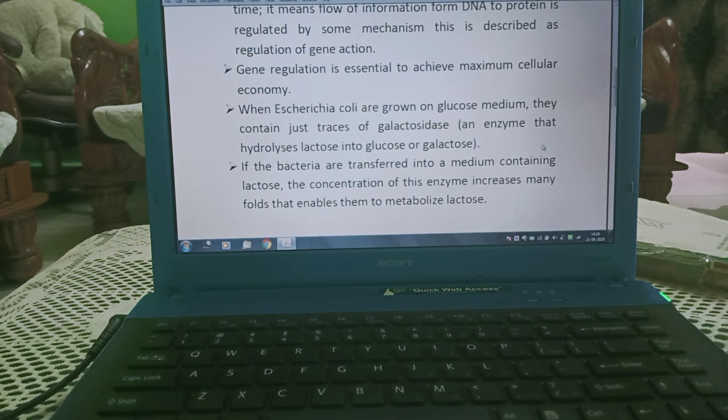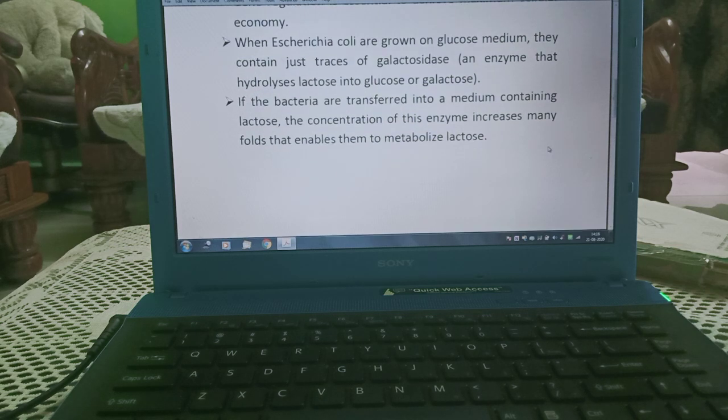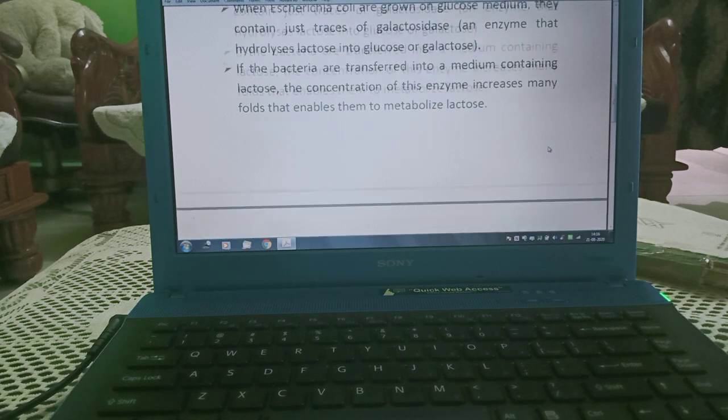When Escherichia coli are grown on glucose medium, they contain just traces of galactosidase, which is an enzyme that hydrolyzes lactose into glucose and galactose. If the bacteria are transferred into a medium containing lactose, the concentration of this enzyme increases many folds, which enables them to metabolize lactose.